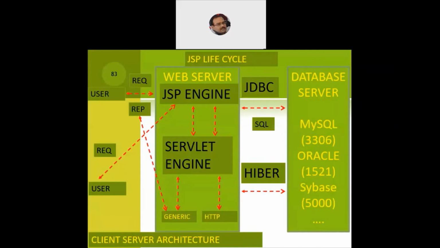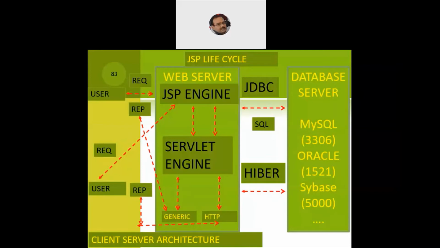So SQL statements will be fired up, what we normally call DDL, DML and DCL statements: data definition language, data manipulation language, or data control language. These statements will be fired up on the databases, and then we get the response back to the servlet, which will forward it to the JSP, and then the JSP will forward it back to the end user. So the HTTP servlet gets successfully fired up, a response is prepared and given back to the end user. Either the servlet can directly forward it to the end user, or it can forward it to the JSP, and then the JSP can forward it to the end user.